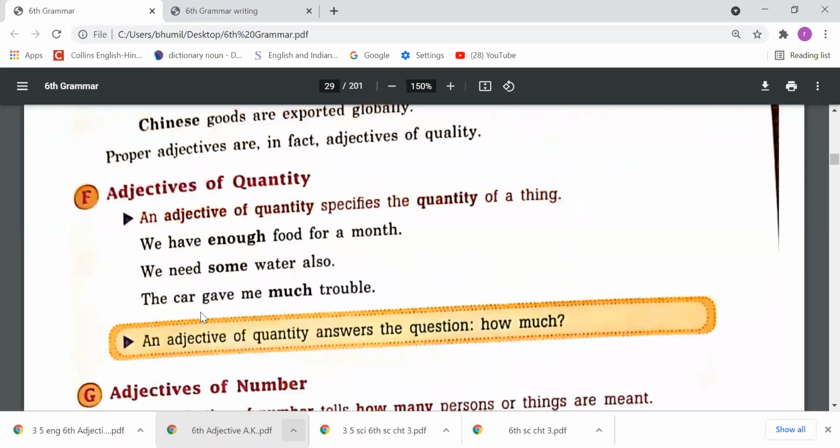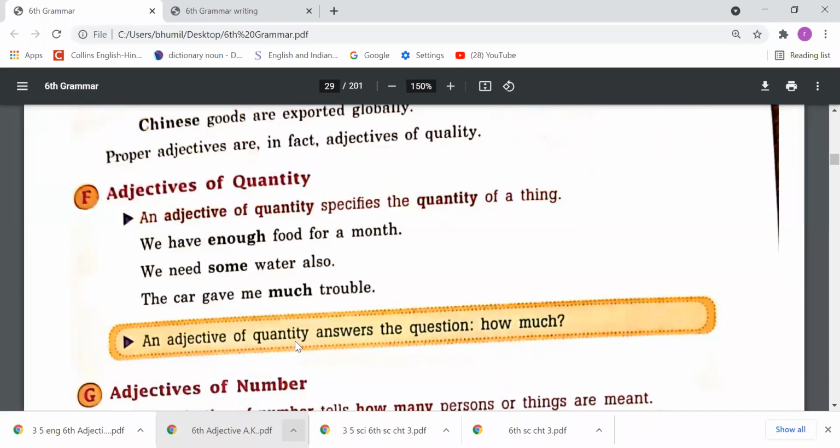Come on to that point. Adjectives of quantity. An adjective of quantity specifies the quantity of a thing. We have enough food for a month. We need some water also. The car gave me much trouble. So dear students, which word tells the quantity of any noun? Quantity means matra in Hindi, right? If I say I have some water, some rice, enough food, so these words, some, enough, much, little, are called adjectives of quantity.